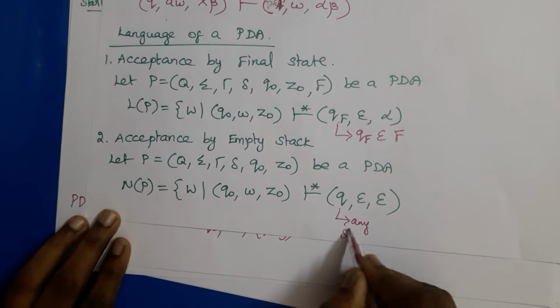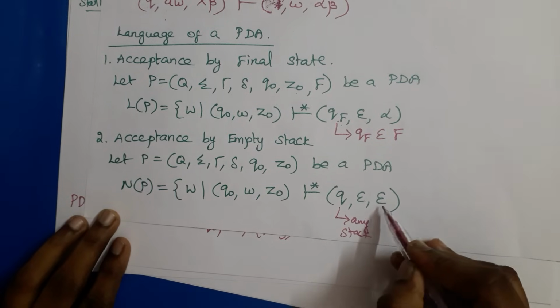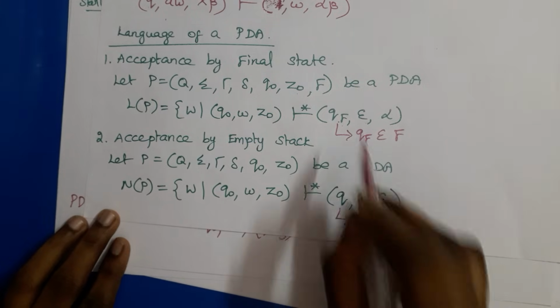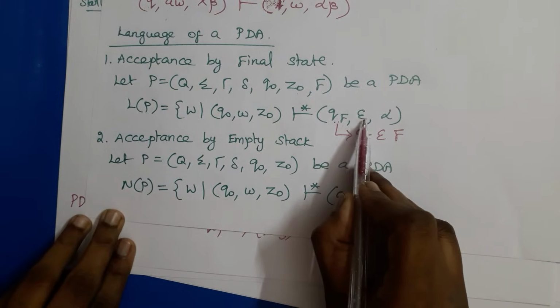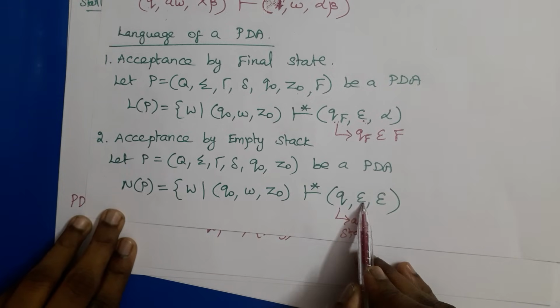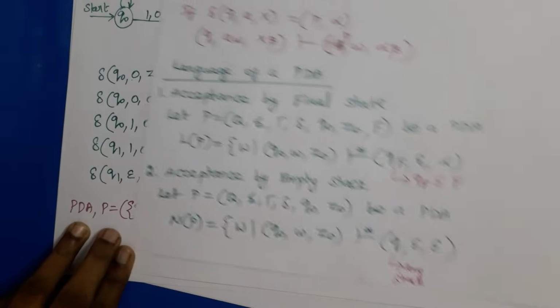No worry about the state, but the input string should be fully consumed, and we have to empty the stack. Here epsilon is the input and the stack is empty, so we say acceptance by empty stack.